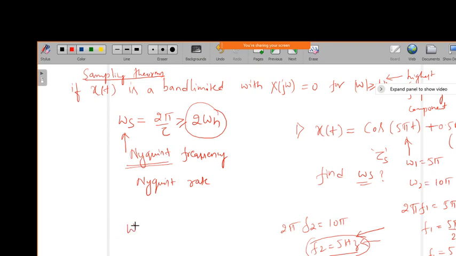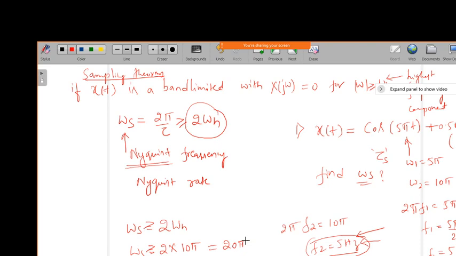In order to satisfy the sampling condition, we need omega s greater than or equal to 2 omega h. That means the minimum sampling frequency required is 2 into 10 pi, which is equal to 20 pi.